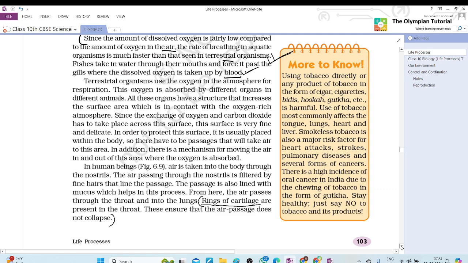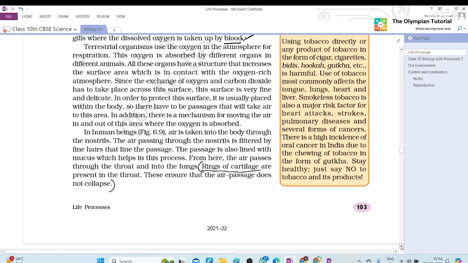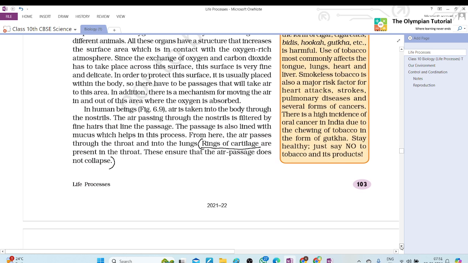How does it cause cancer? Ma'am, actually when we take tobacco, its particles go inside our body during inhalation. Oxygen is not pure, it goes to our blood.